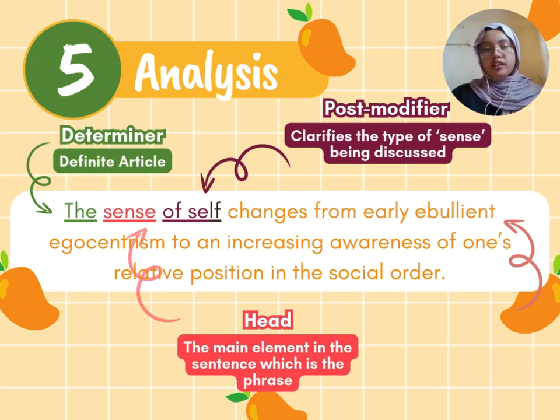First of all, the determiner. Right away, we can see the determiner present in the sentence, which is the determiner "the" at the start of the sentence. As we all know, the determiner "the" is part of the definite article. It is used to refer to a particular person or thing that is already known.